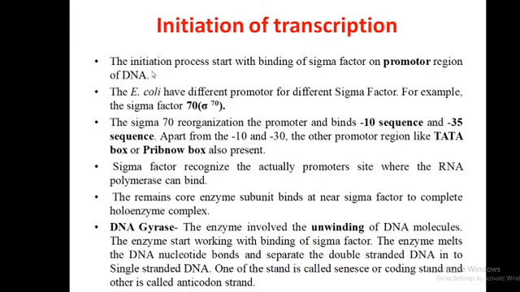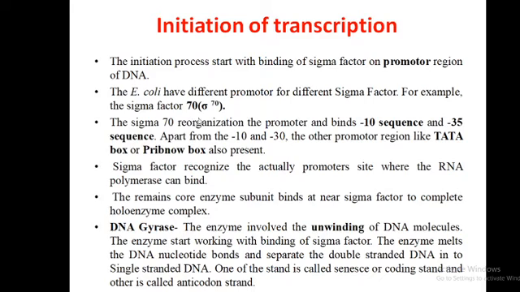Initiation of the transcription process. The initiation process starts with the binding of sigma factors on the promoter region. See here, RNA polymerase does not directly bind on the DNA or the promoter sites. It first requires sigma factors. E. coli has different promoters for different sigma factors.